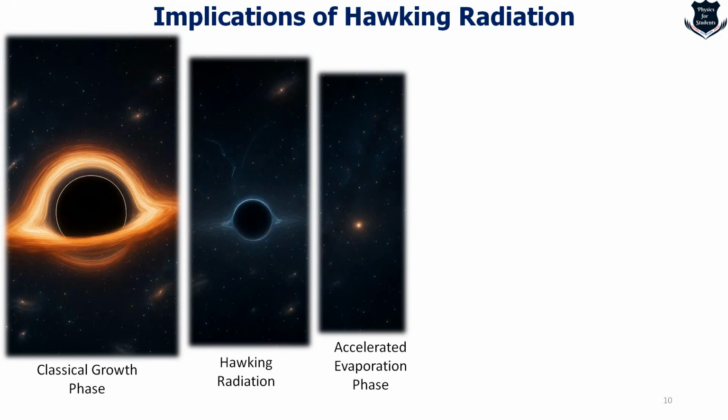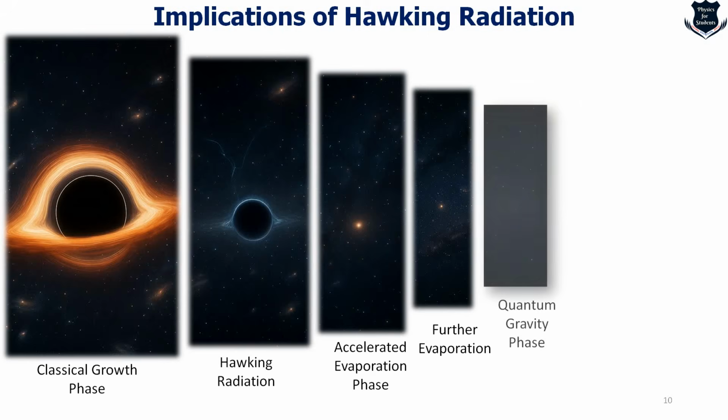And then you can see what is called the accelerated evaporation phase. As the black hole shrinks and shrinks and shrinks, Hawking radiation intensifies, since the radiation power is inversely proportional to the square of the mass. So the evaporation speeds up and the black hole becomes hotter and more luminous in the final stages. This continues, and further down we find what is called the end game, or the quantum gravity phase, where near the Planck mass or the Planck scale, Hawking's semi-classical description breaks down.